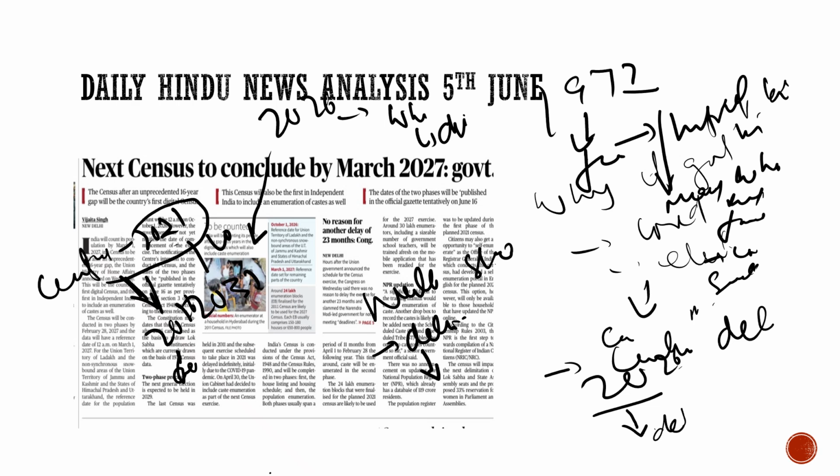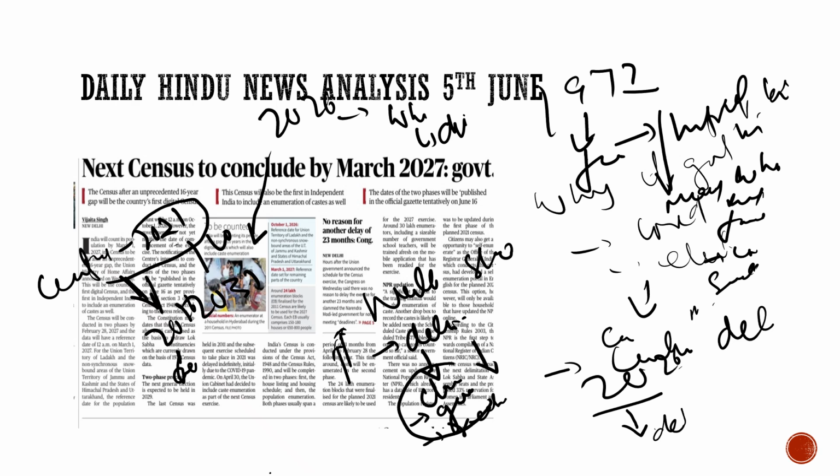The South Indian states always claim that they had done their best. They had achieved the goals of family planning. They had reduced the population of their states. But the North Indian states had not done anything in this regard. For that purpose, the South Indian states are being punished if the delimitation happens. Their representation may decrease, or it may not be proportionate with the increase in the representation from the North Indian states, especially UP. So it won't be proportionate. This is the concern which the South Indian states raise.